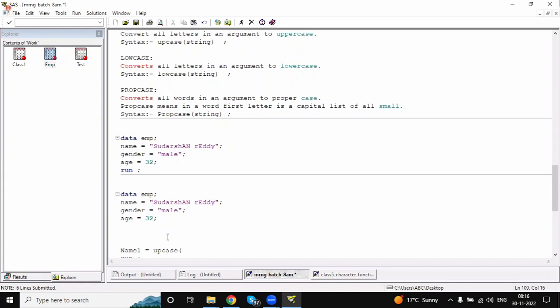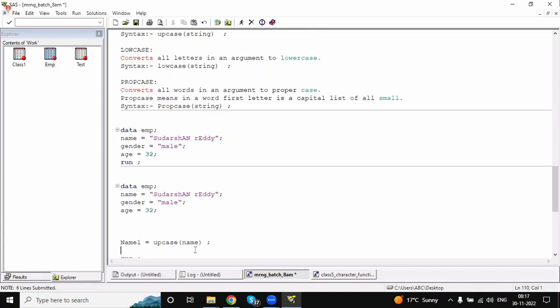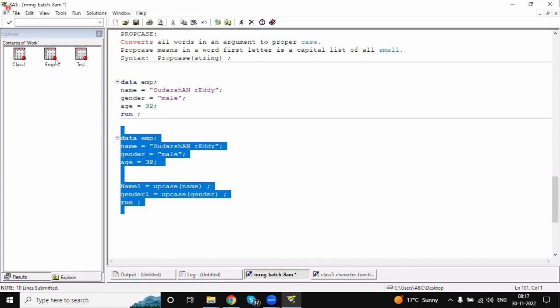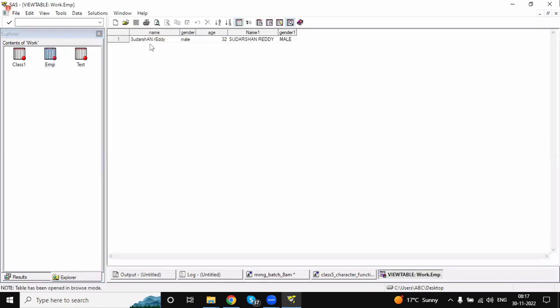I'm applying the uppercase function on the name variable, and similarly for the gender variable also. Run the program, employee data set. See, the name variable was converted into capital letters, Sudarshan Reddy. Male also was converted into capital letters. So when you apply